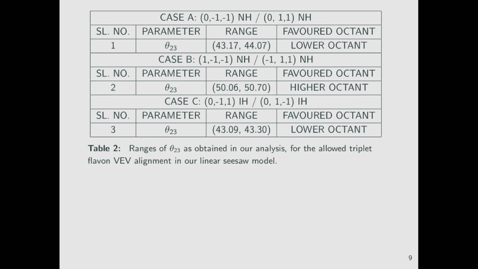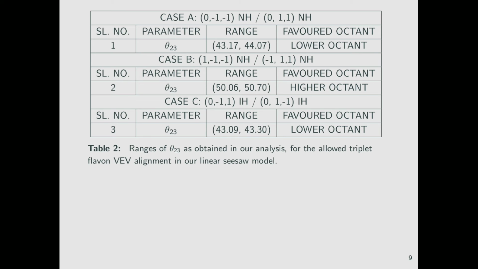Similarly, case B is allowed only for the normal hierarchy and the vacuum alignment is 1, -1, -1, 1. As well as in case C, we see that for the vacuum alignment 0, -1, 1 and 0, 1, -1, it is allowed only in the case of the inverted hierarchy.